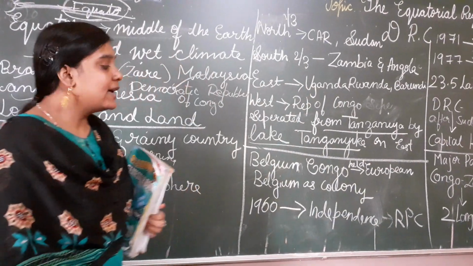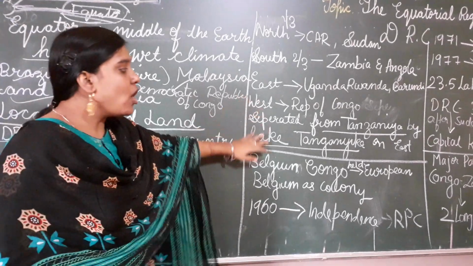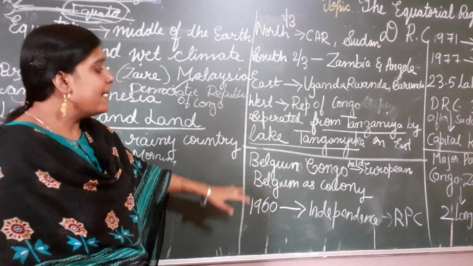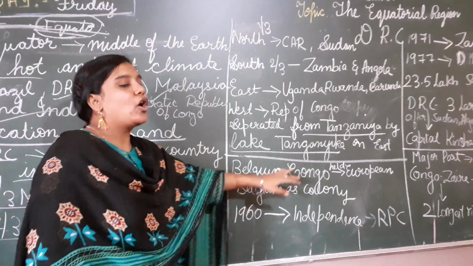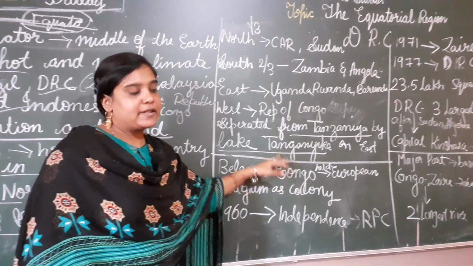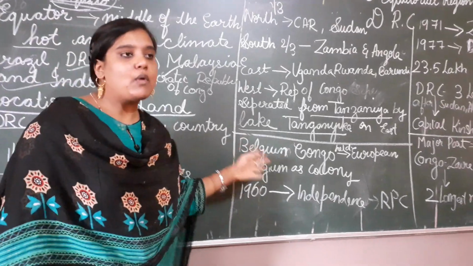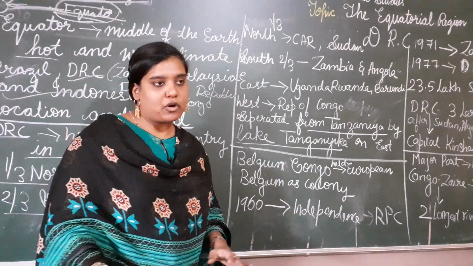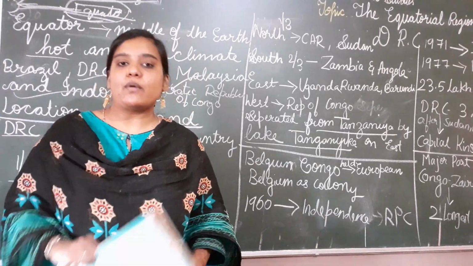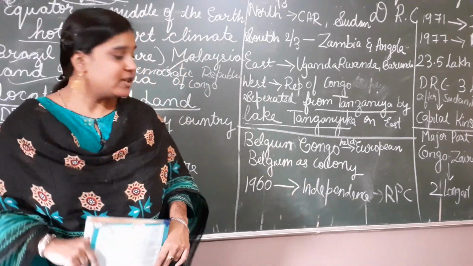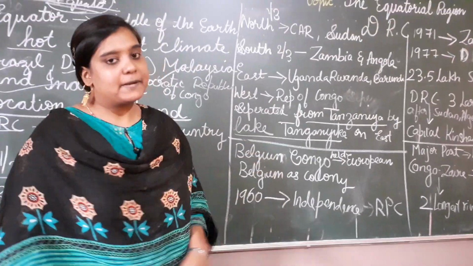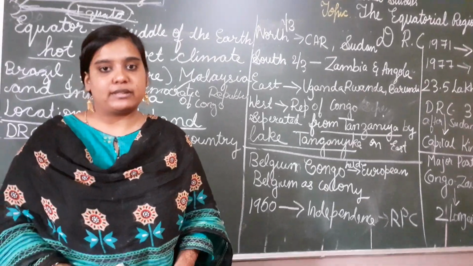On the east, I repeat once again, these are all separated from Tanzania by Lake Tanganyika. Then, if we come to history, how India was in the hands of the British, in the same way these African people were in the hands of European countries.